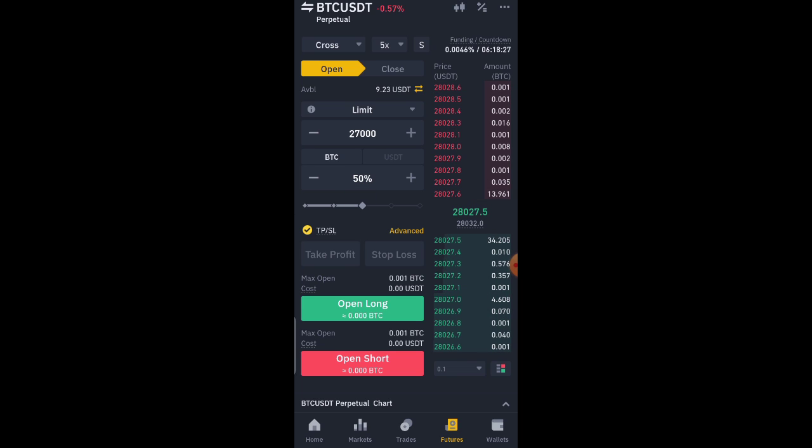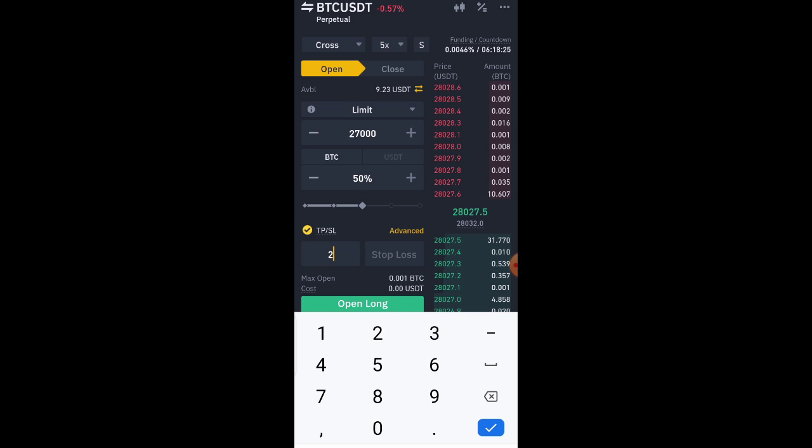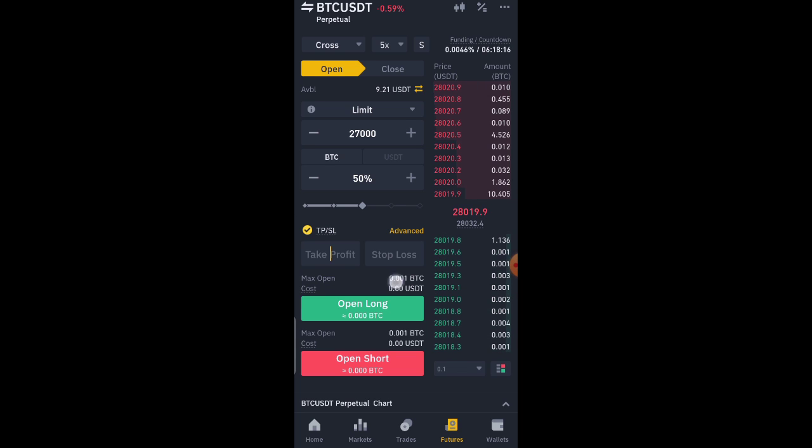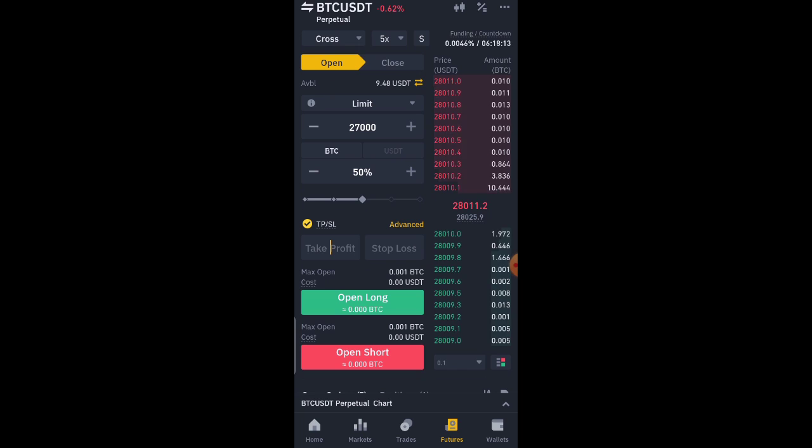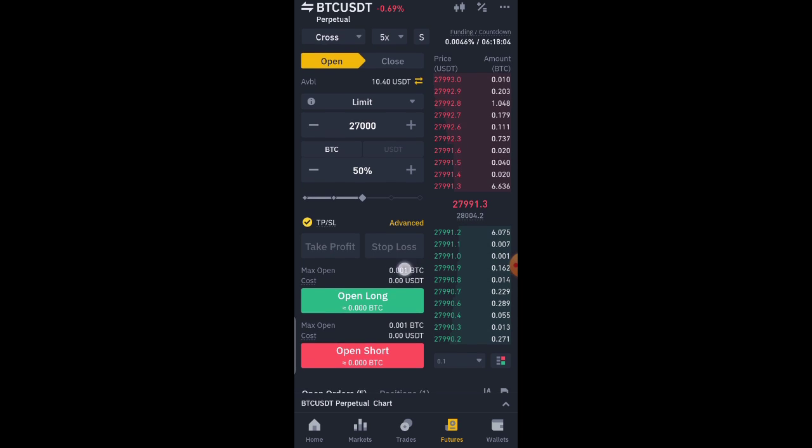Let me show you. So we said our take profit is around 25,000. Okay, now I don't even have to do that. So you can see this is the price of Bitcoin here, and the quantity is 0.001. So if $100 is here, 50% of $100 is $50. So the amount of that PT is going to show here or here.